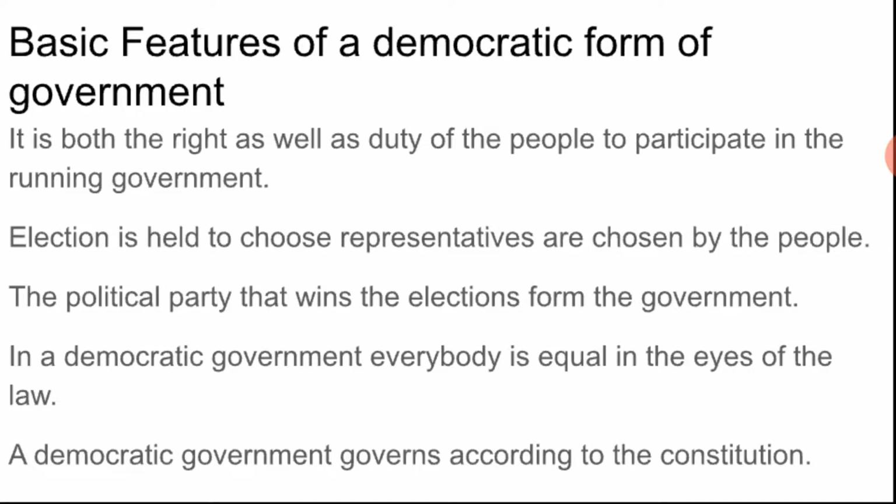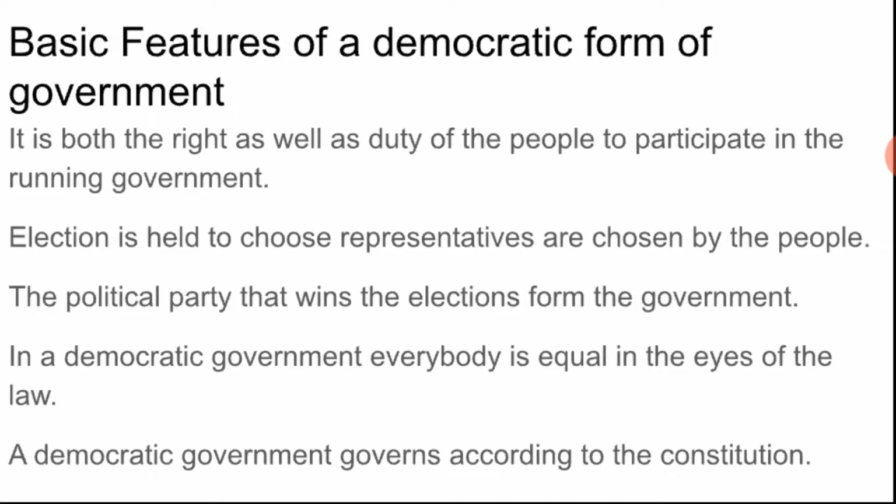Our democratic government governs according to the constitution. In a democratic government, you have to run your country according to the constitution. According to what is written in your constitution, you have to run the country. It respects the rights of its citizens. We are the citizens, and they respect our rights.